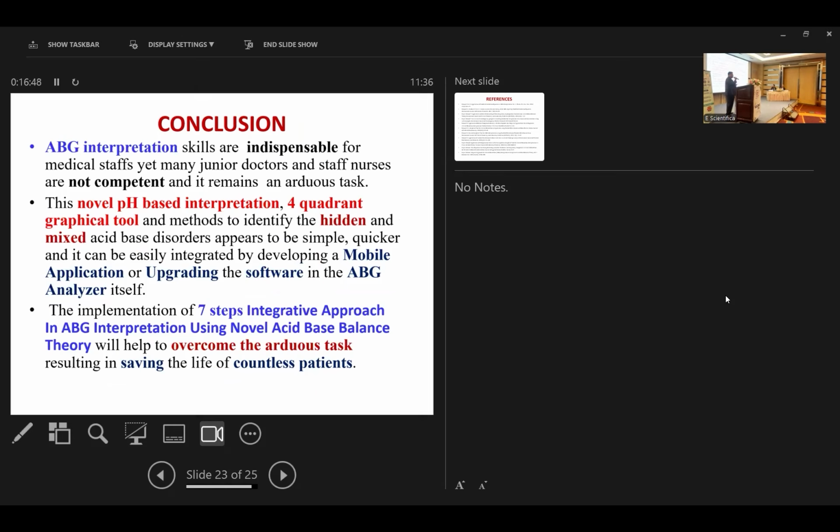So, in conclusion, ABG interpretation is indispensable, and this method will be especially useful for junior staff, junior doctors and staff nurses, because they are not yet competent and it remains an arduous task. This novel ABG interpretation using the pH changes, the graphical tool and the methods to identify hidden acid-base disorders can easily be implemented, because we can develop a mobile app or upgrade the software in the ABG analyzer itself. Implementation of this approach will help to overcome the arduous task, resulting in saving countless lives of patients.